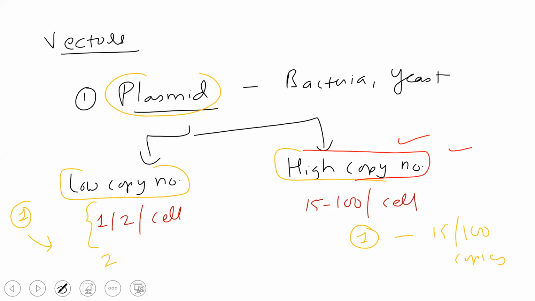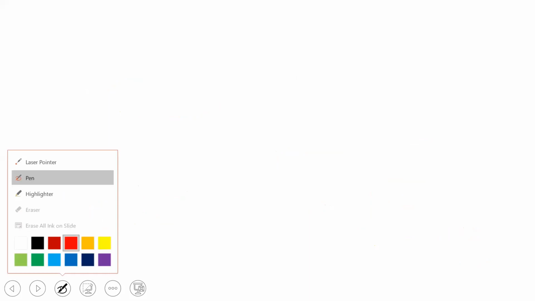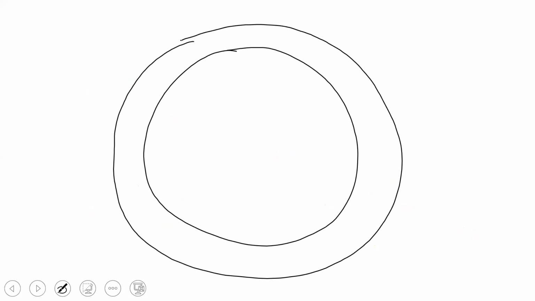Okay. Now we are talking about the structure of a cloning vector. So let's say this is a double stranded DNA plasmid I am taking over here.